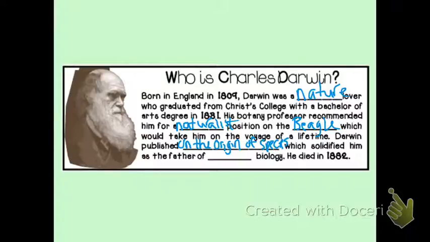And this is going to solidify him as the father of evolutionary biology. He ended up dying in 1882. So he lived a nice long life and found lots of things that we still can observe today around us in the world.